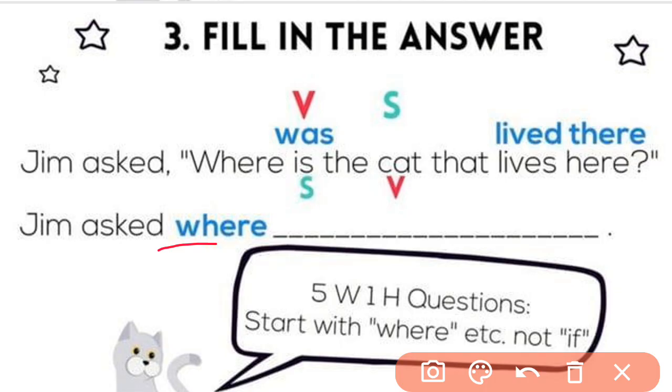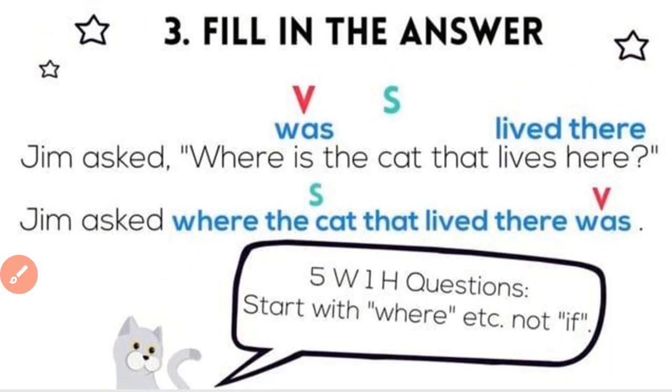So always remember, if they ask a question among themselves, like Mr. Panda asked, am I hungry? Mr. Panda asked if he was hungry. It comes like that. But if the sentence starts with "where," then it will always start with "where." Jim asked where. Okay, it is easy.